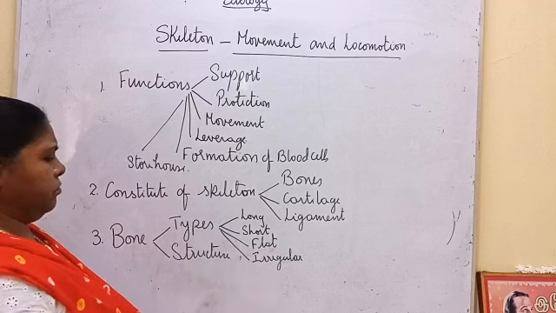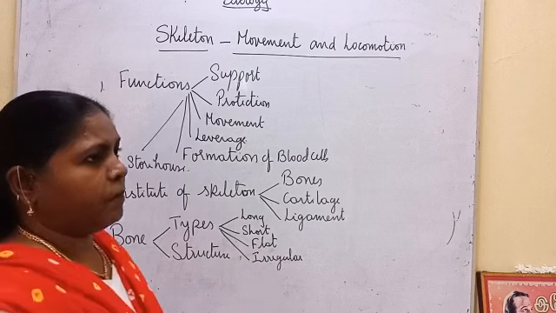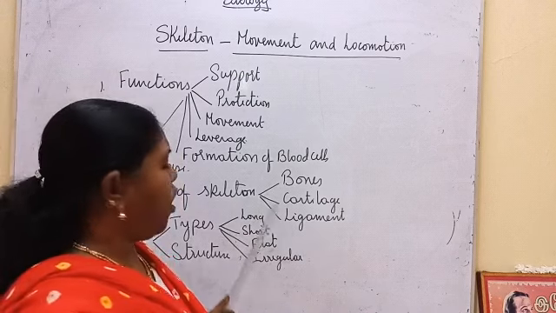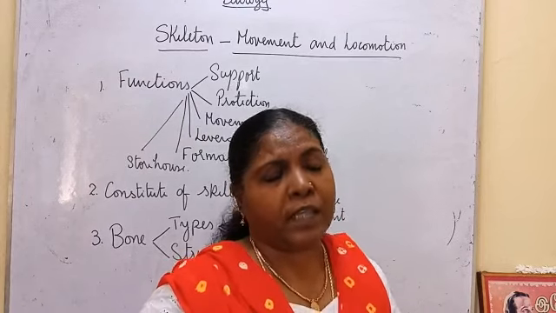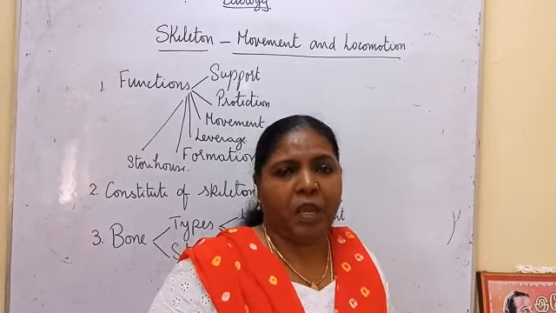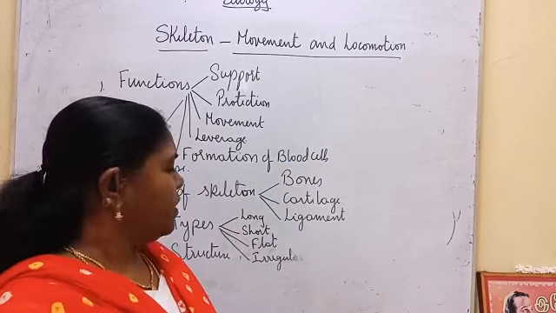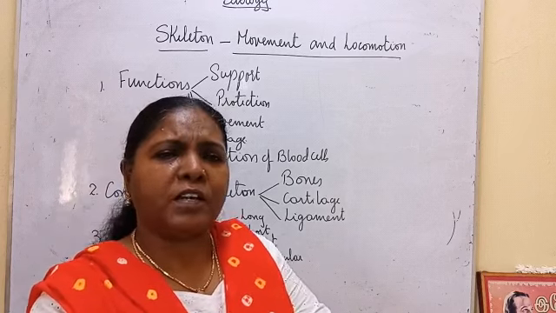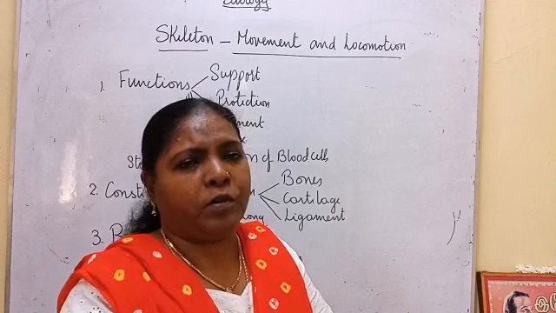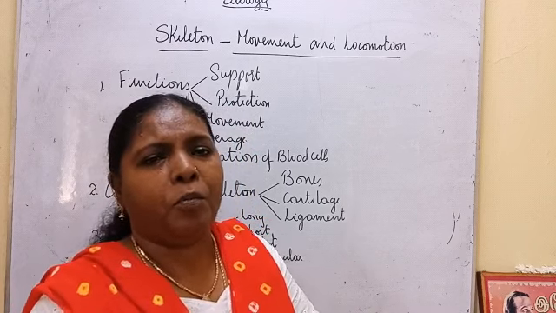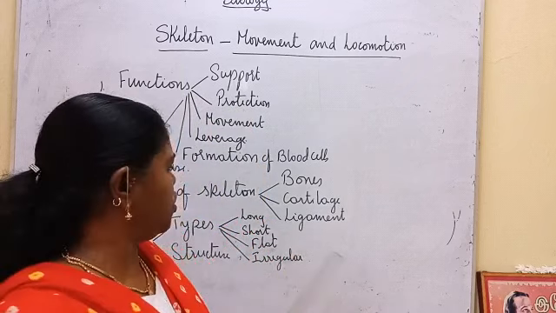Then, on the basis of shape, we are going to see the types of bones. We have long bones. The thigh bone is a long bone. The humerus is a long bone. The thigh bone, the femur, is the longest bone. And then short bones. The wrist bones and all are short. We are going to see the name of each bone, the wrist bones, the palm bones, the hand bones. The wrist bones are short.